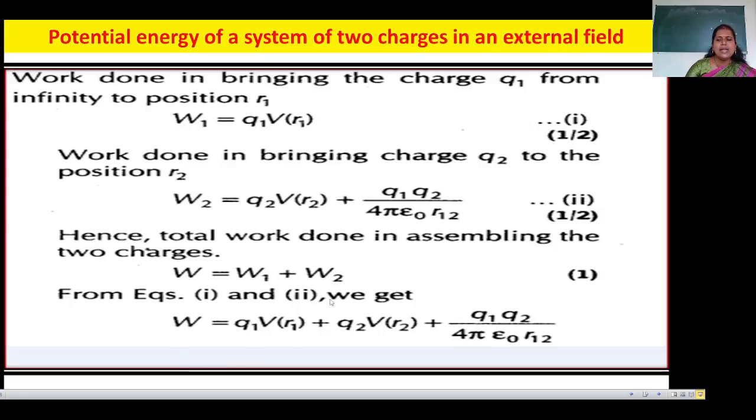So combinedly we can write Q1 V(R1) plus Q2 V(R2) plus Q1 Q2 over 4 pi epsilon naught R12. That is the expression for the potential energy of a system of two charges in an external field.